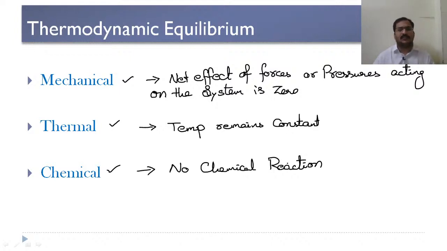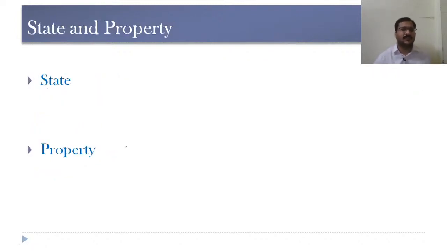So that's why a system is said to be in chemical equilibrium when there is no chemical reaction taking place. Now, a system is said to be in metastable equilibrium when it is both in mechanical and thermal equilibriums. So when a system is only in mechanical and thermal equilibriums, then we consider that equilibrium as metastable equilibrium. There may be a chemical reaction taking place or might not take place in the case of metastable equilibrium. Now, let us see what is a state and what is a property of the system.